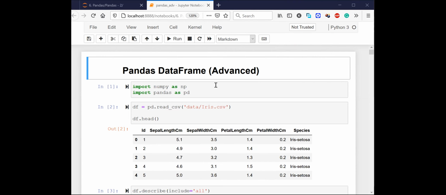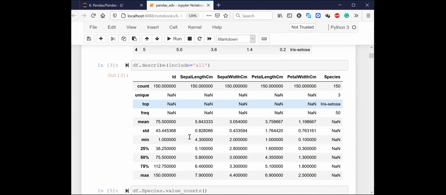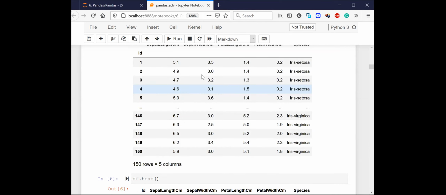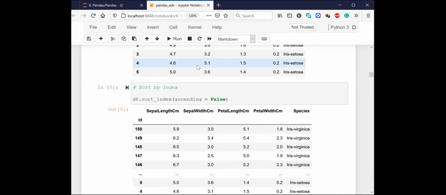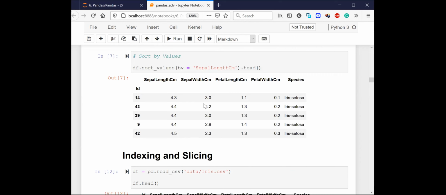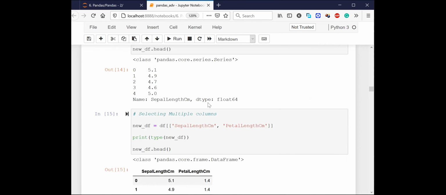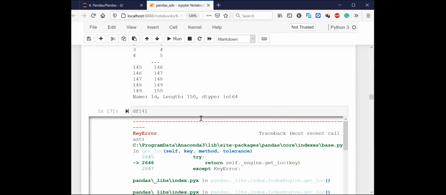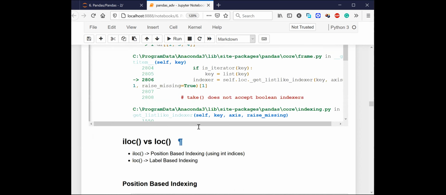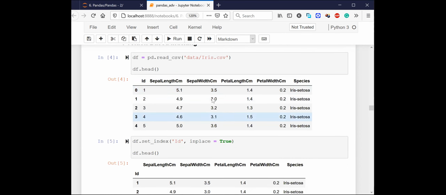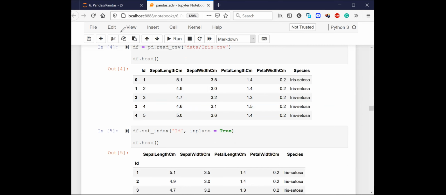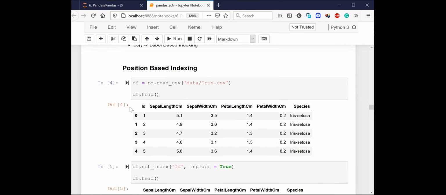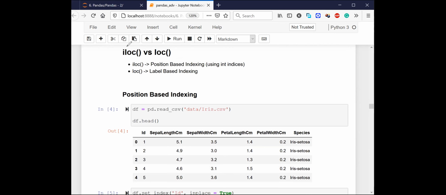All right, now let's learn something interesting about pandas. Let me show you something which is really required and really interesting. What I'm going to show you now is these two functions, iloc and loc, which can be used in order to write any select query.